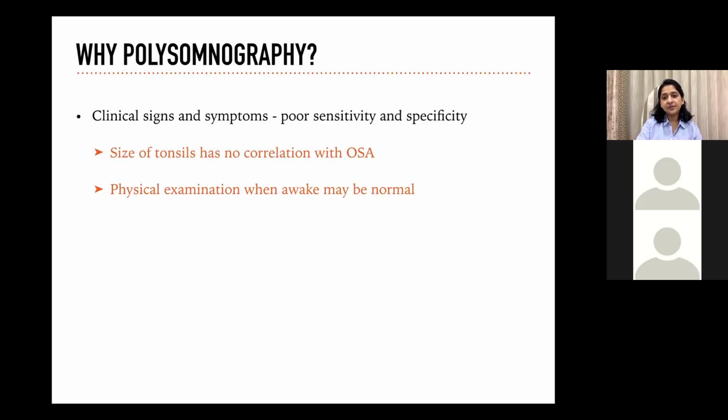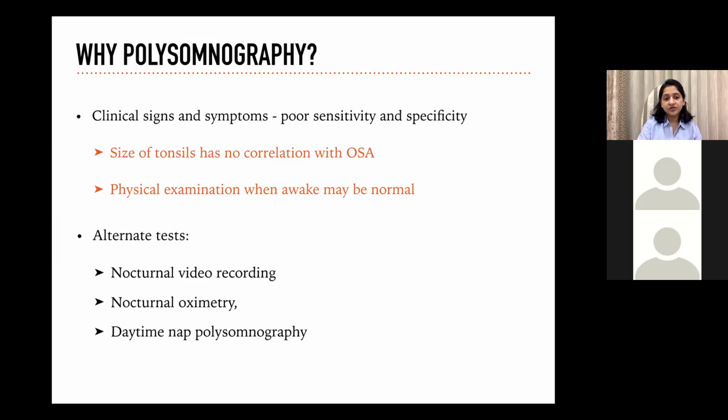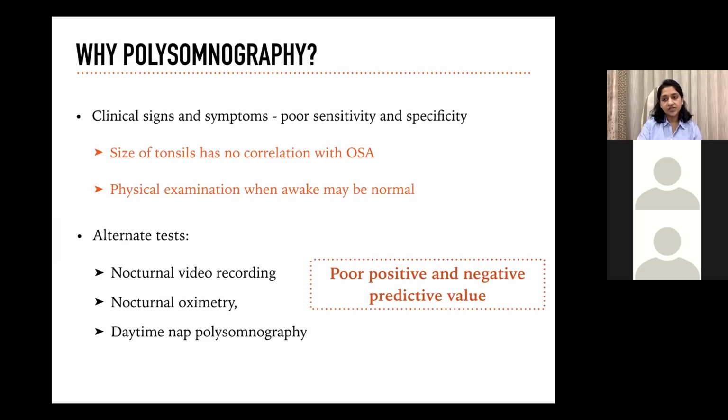Secondly, physical examination in our OPDs when they are awake may be normal. That's why an overnight sleep study is important. The second option is alternate tests, which have poor positive and negative predictive value. These tests can be done only if the polysomnography is not available.